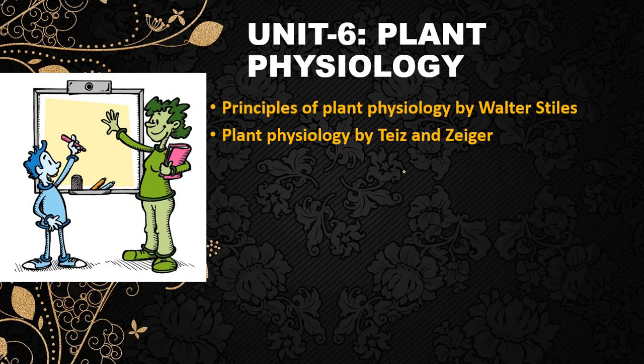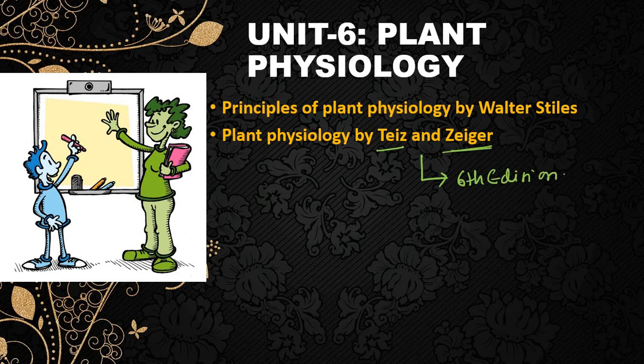For the sixth unit, that is plant physiology, you can prefer Salisbury and Ross as well as Taiz and Zeiger. I personally prefer Taiz and Zeiger for making notes for my students. I think this is one of the best books till date, because I have read this book. There is a very good explanation of each and everything. So obviously you can prefer Taiz and Zeiger, and the latest edition is the 6th edition.